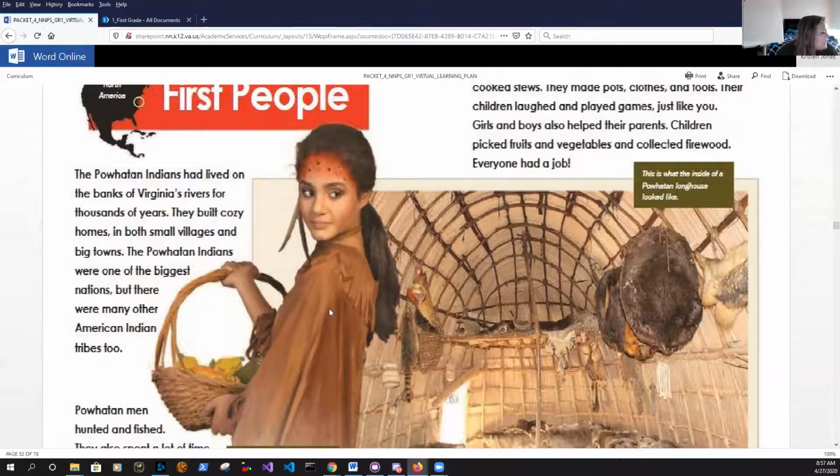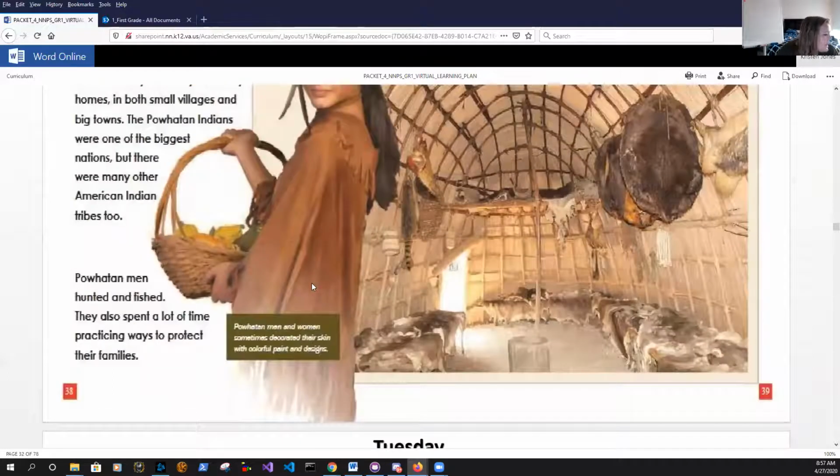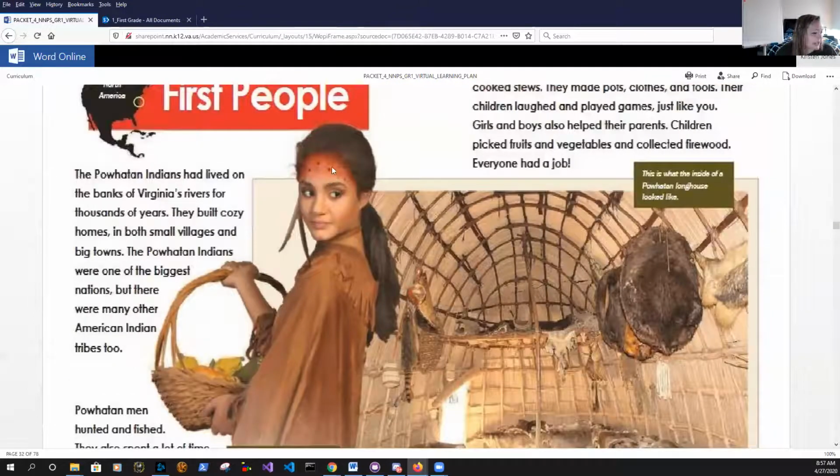Powhatan men hunted and fished. They also spent a lot of time practicing ways to protect their families. Powhatan men and women sometimes decorated their skin with colorful paint and designs. That's what that caption says. So she's decorated her skin with different paint and designs, just like the caption said.